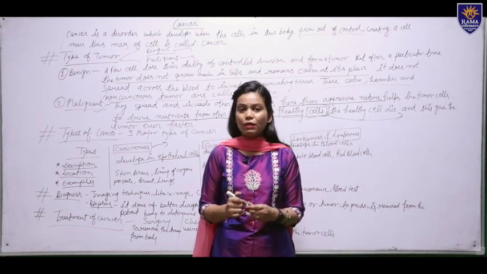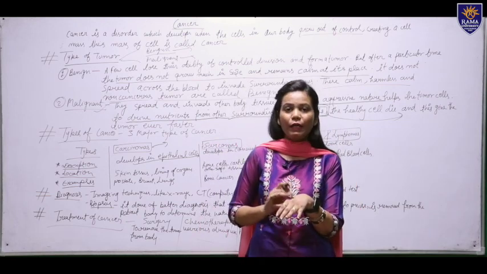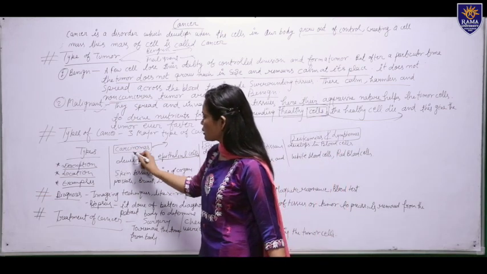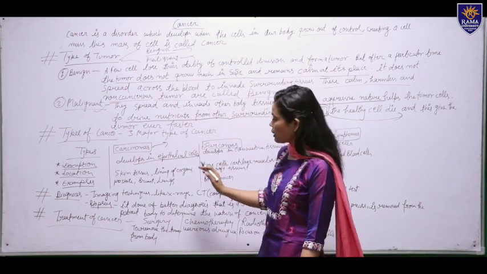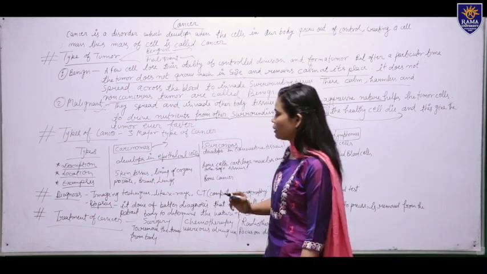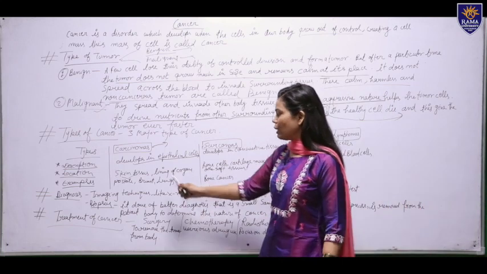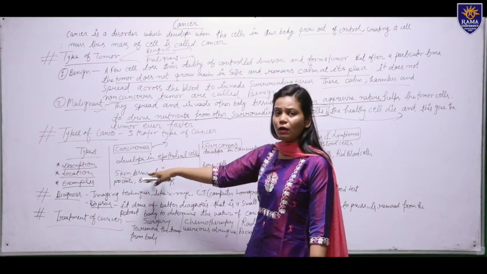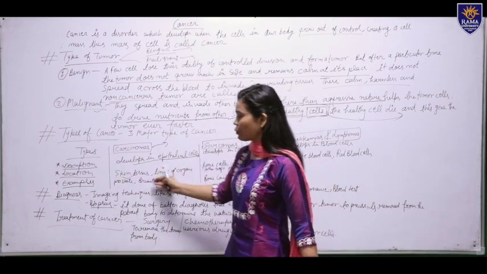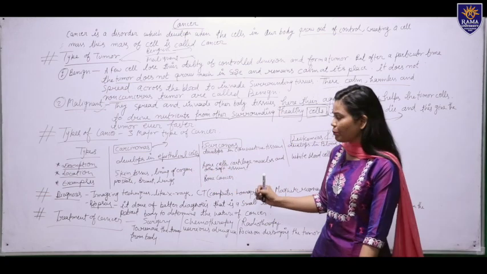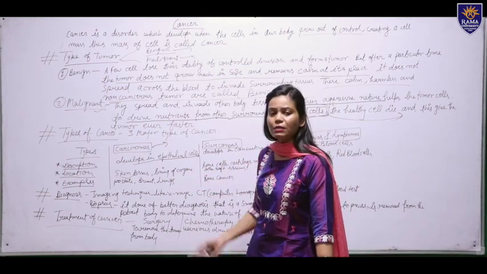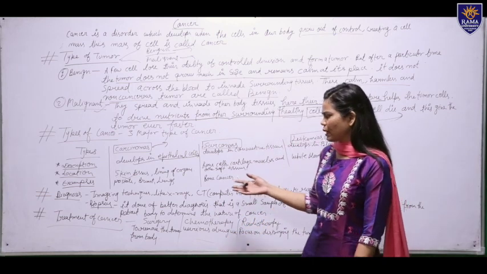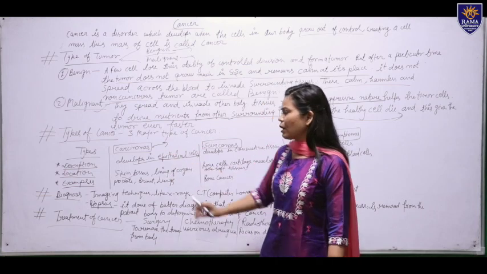What is the epithelial cell? Epithelial cell is the upper layer of your skin. So carcinoma develops in epithelial cells and affects the skin tissue and the lining of organs. Here you can see examples like prostate cancer, breast cancer, lung cancer, colon cancer. Different types of cancers are in this carcinoma.